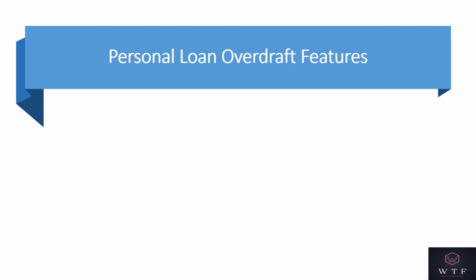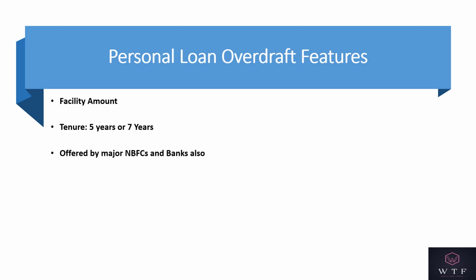So friends, let's first try to understand the features and common terms that are used in a PLOD. The first point is called facility amount. It is just equal to the loan amount. It indicates what amount of OD facility has been assigned to you. The second is the tenure. Now OD is generally of two types. One is of 5 years and one is of 7 years. Third, who offers OD? OD is offered by all major NBFCs and banks. You may check with your NBFC or bank.